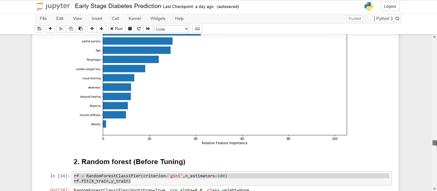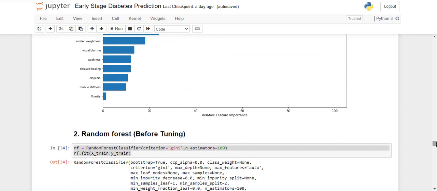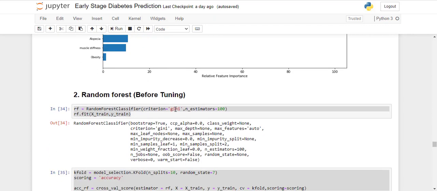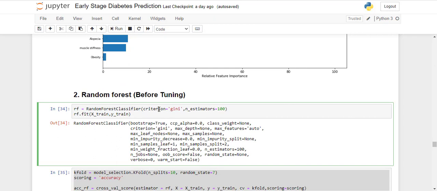Next we'll be doing random forest, and we'll not be tuning our models because our model is already doing pretty well, 90% accuracy. We'll just see how the base model performs with default parameters. So we are using the Gini criterion. These are the two hyperparameters we are using: the number of estimators, which is how many trees our random forest will use for building the forest. We are using 100, and the criterion we are using is Gini.